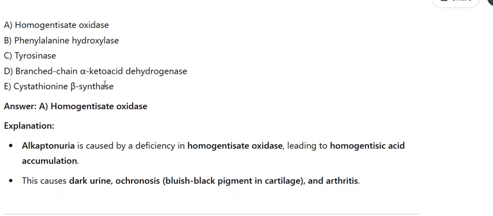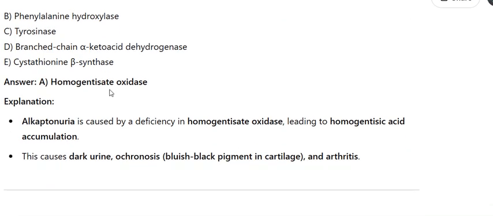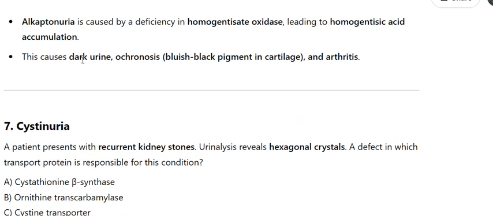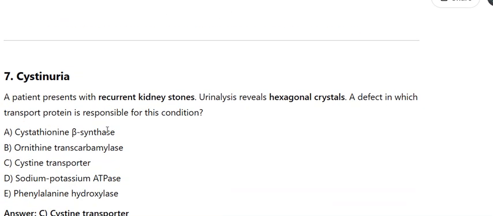Explanation: alkaptonuria is caused by a deficiency in homogentisate oxidase, leading to homogentisic acid accumulation. This causes dark urine, ochronosis, bluish-black pigment in cartilage, and arthritis. 7. Cystinuria. A patient presents with recurrent kidney stones. Urinalysis reveals hexagonal crystals. A defect in which transport protein is responsible for this condition? A. Cystathionine synthase. B. Ornithine transcarbamylase. C. Cysteine transporter. D. Sodium-potassium ATPase.